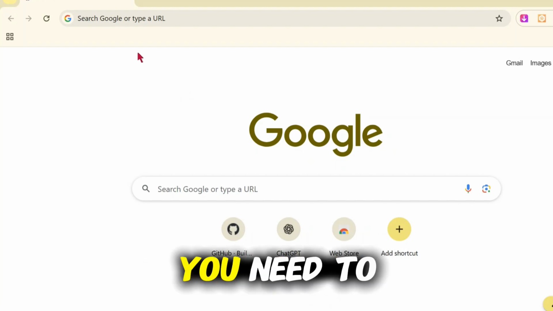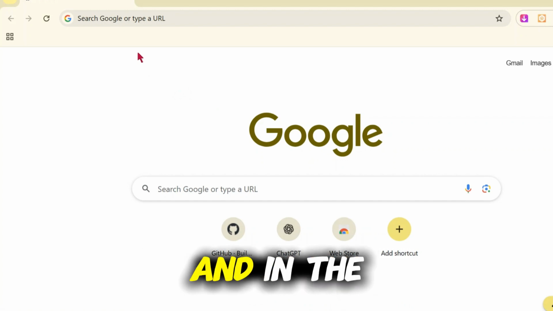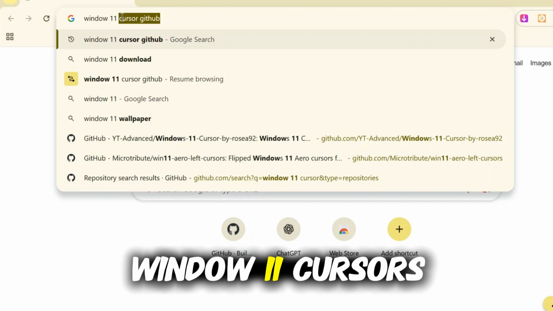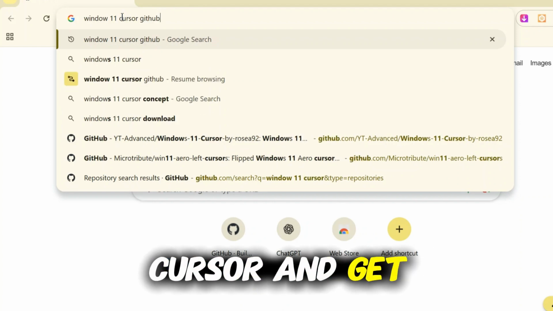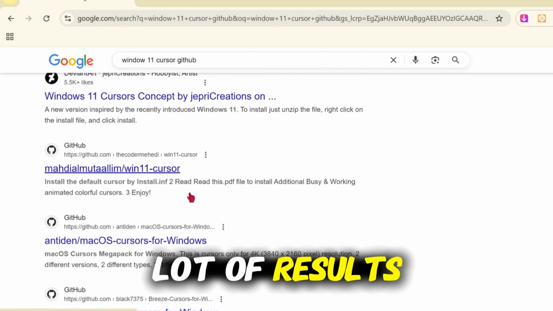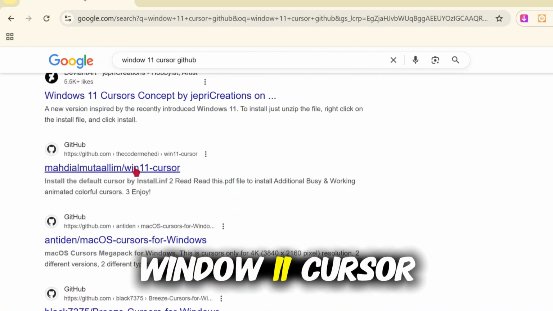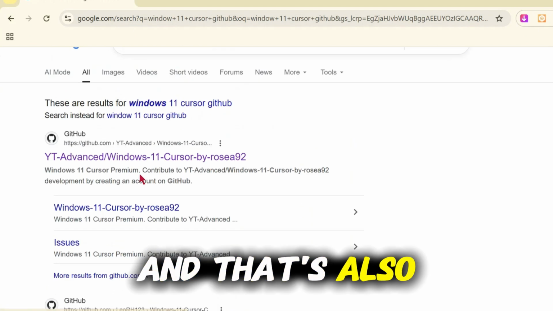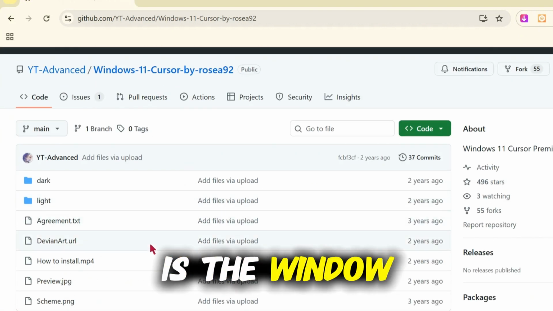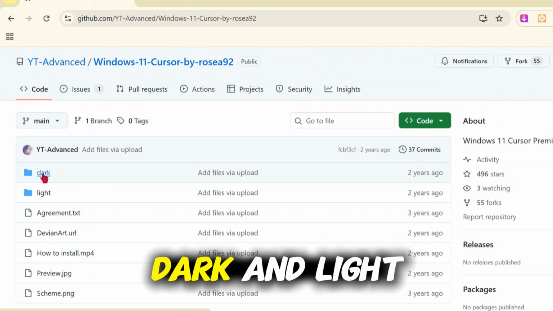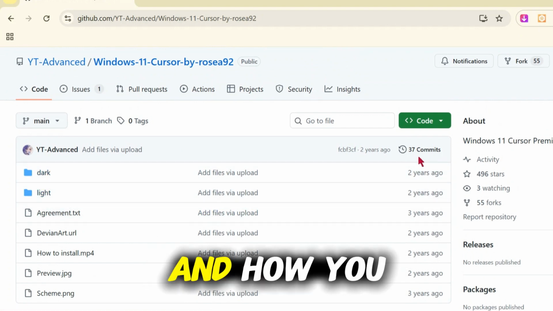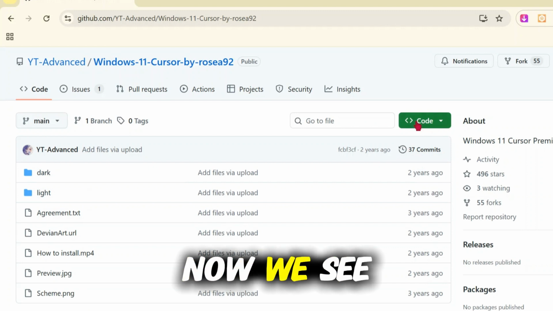For the second method, you need to open any kind of browser, and in the browser write down Windows 11 cursor and GitHub and search it. Now you see there are a lot of results. This is the Windows 11 cursor, and that's also the Windows 11 cursor. So I click on it. You see these have dark and light mode files, meaning they have dark and light versions, and now we see how you can use it.